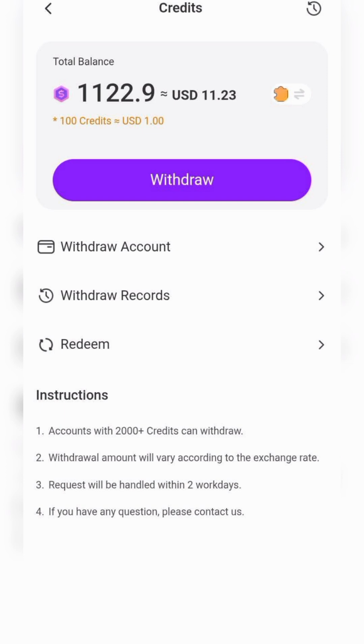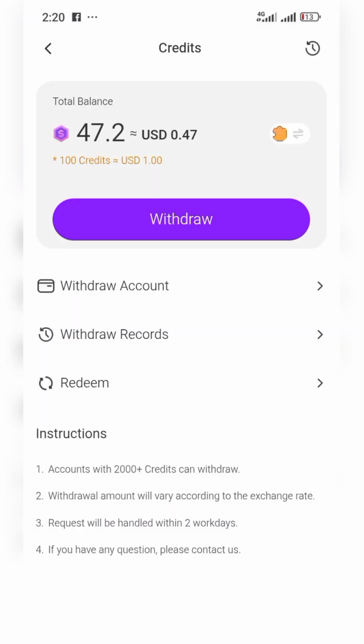This is the app Chat and Get Paid. This is one of the apps where you chat and get paid with lonely people. Now, as you can see, this is the amount I have accumulated. The previous ones that I've withdrawn, I'm going to show the screenshots at the end of this video. This is called the TIGO app.